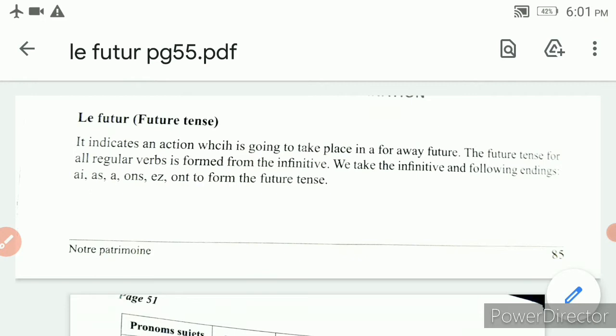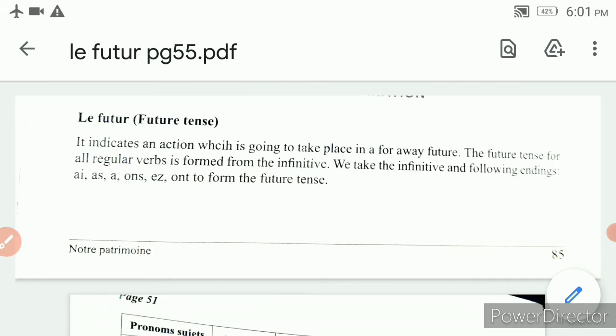Today, let us see le futur. Le futur is the future tense in English. So it is in lesson 5. Let us see to it now. What is future? It is an action which is going to take place in the future.